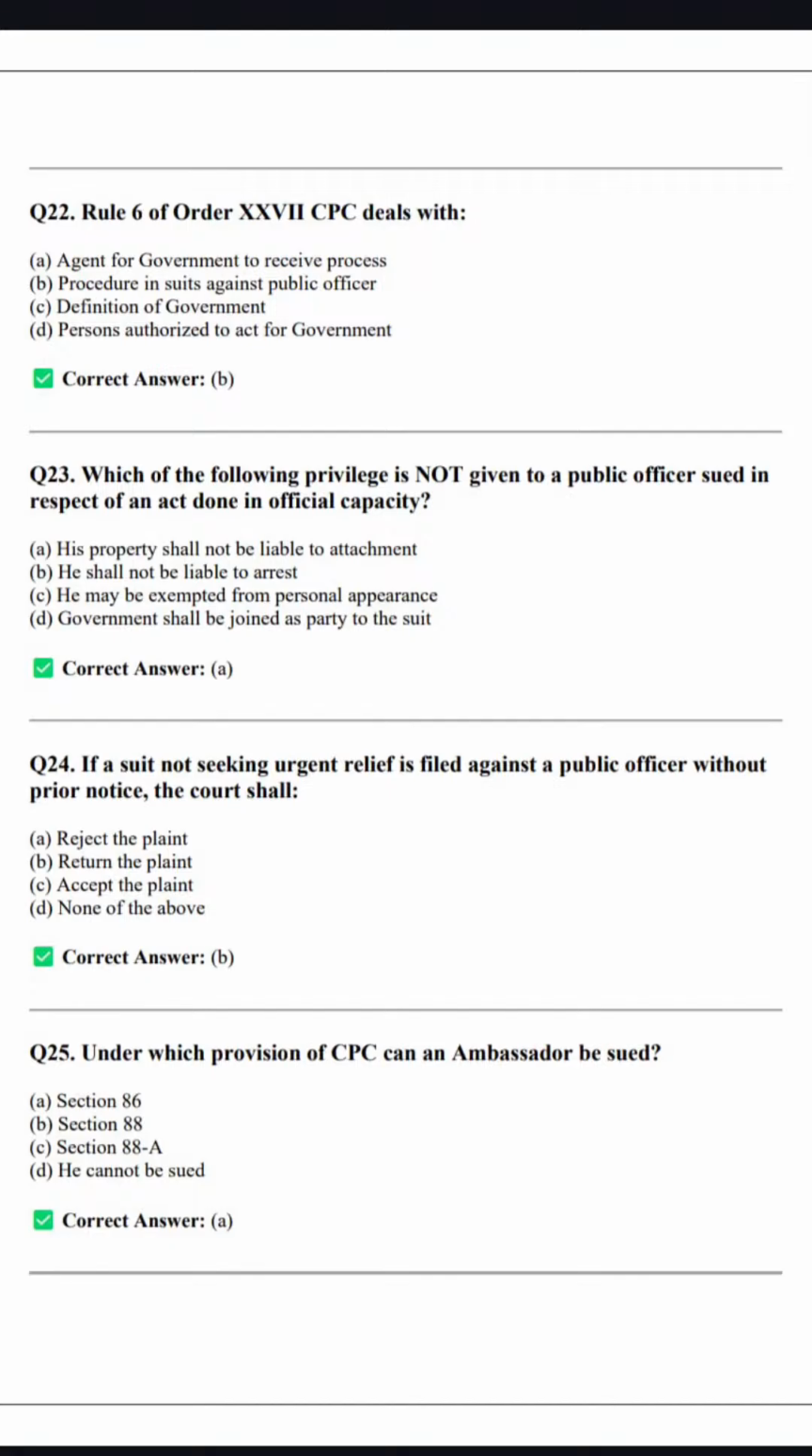Suit against a foreign ruler, ambassador, and envoy. This is mentioned under Section 86 of CPC. Suit against foreign ruler, ambassador, and envoy. ठीक है. 86 we have to keep in our mind.